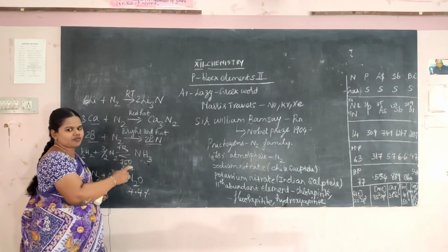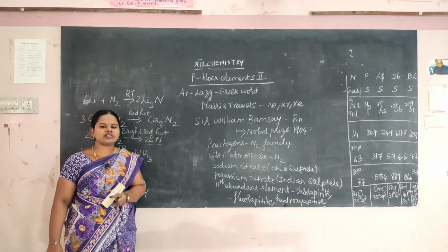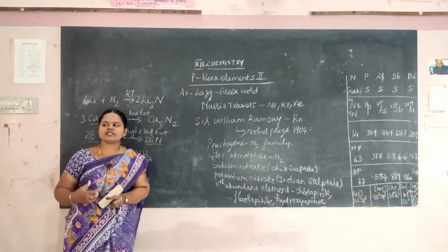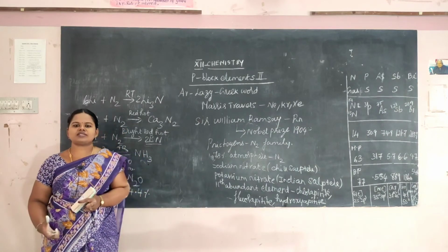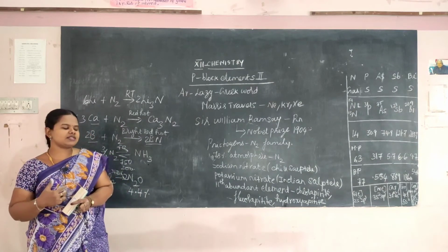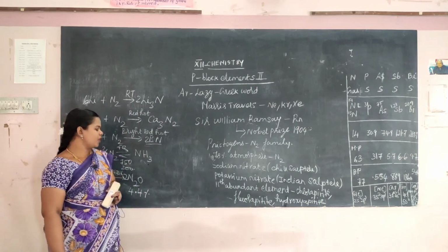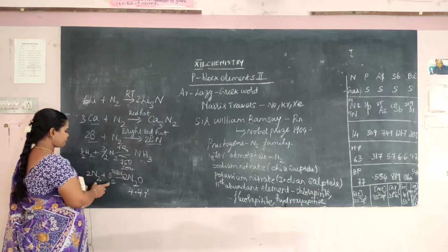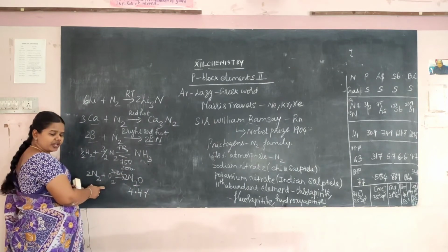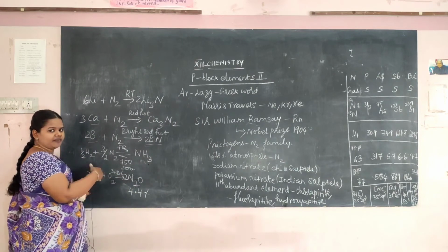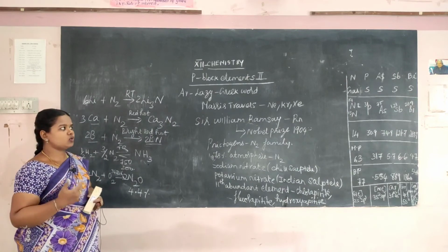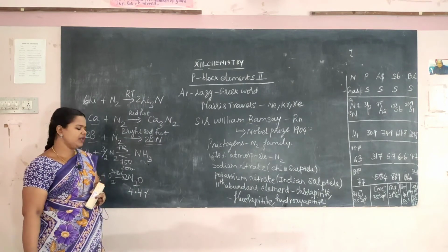This is the basis for the Haber's process for the synthesis of ammonia. Ammonia synthesize பண்றதுக்கு ஒரு commercial process இருக்கு. அது என்னன்னா Haber's process. அதுக்கு இதுதான் basis. Okay, so this ammonia. And when nitrogen reacts directly with oxygen at elevated temperature, that is at 3473 Kelvin,